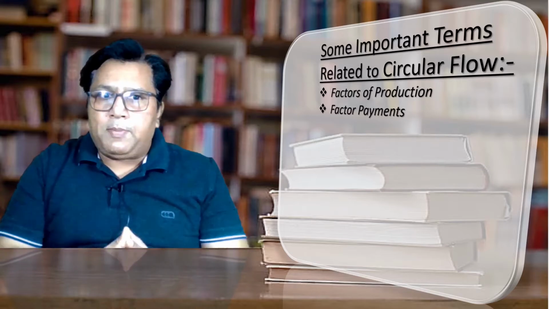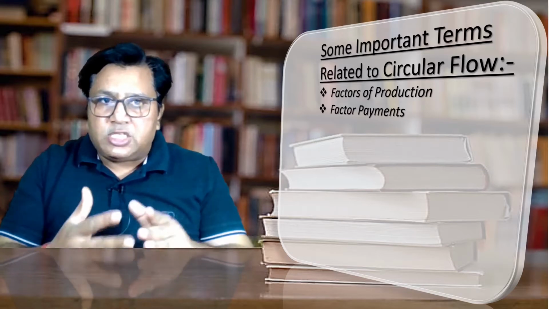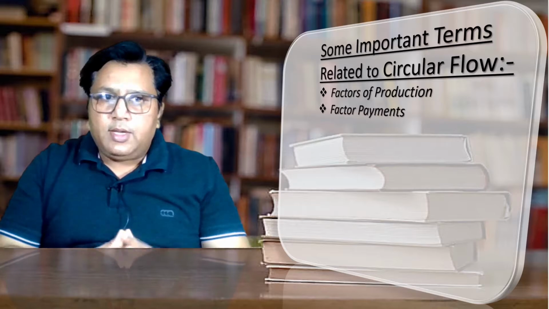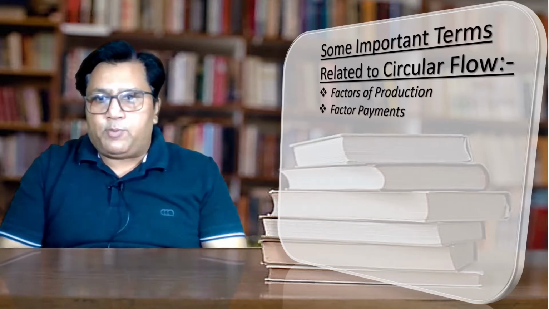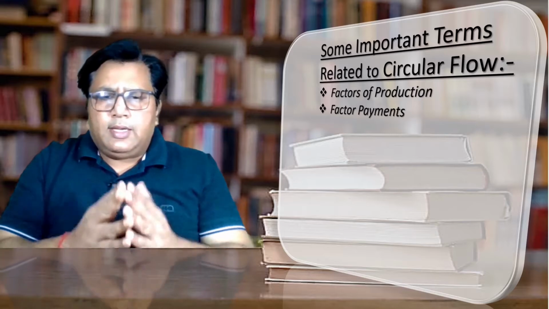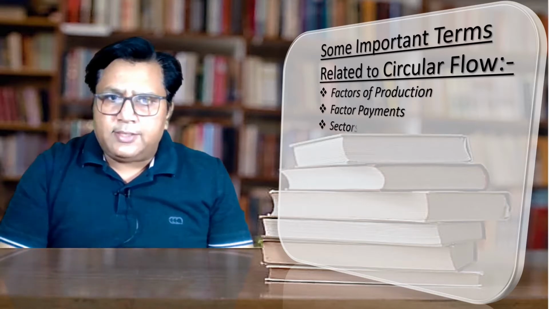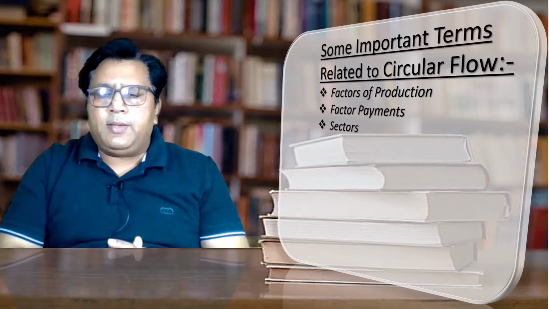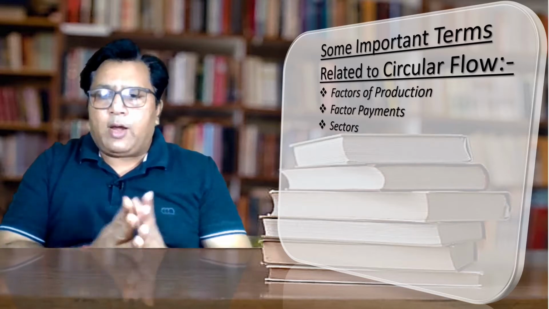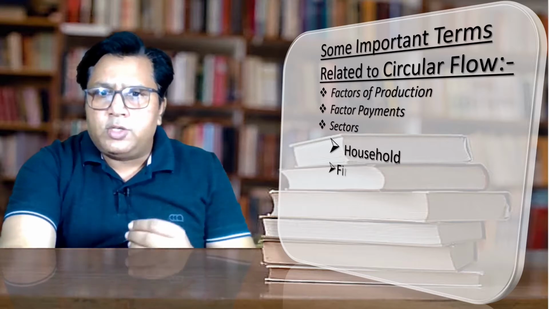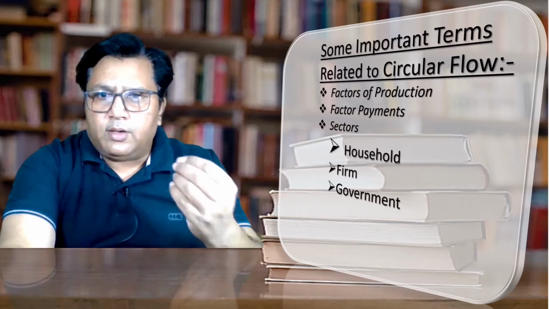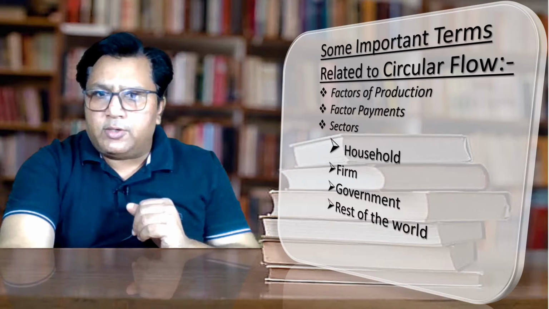So what is factor payment? Factor payment refers to the income received by the factors of production in return for the services provided by them in the production process. The next important term is the sector. We know that in the economy there are four sectors. According to macroeconomics, four sectors are there. These sectors are household, firm, government and the rest of the world.